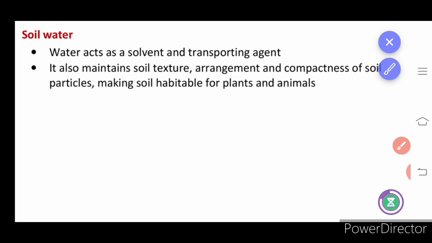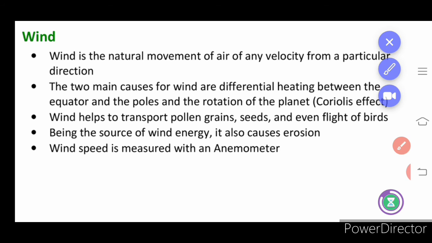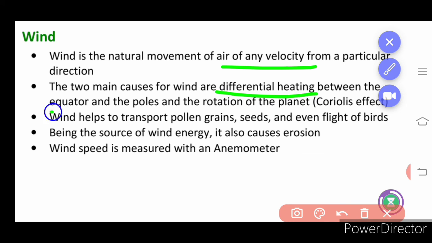Next we are going to learn about the wind. Wind is a natural movement of the air, of any velocity, from a particular direction. Two main causes of wind: one, differential heating between the equator and poles; two, the rotation of the planet.